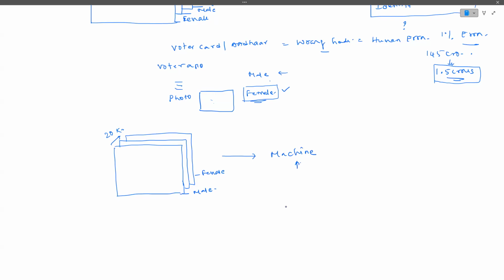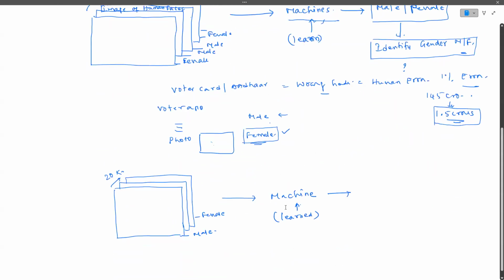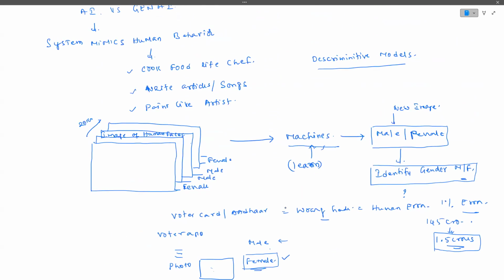The machine learns how to differentiate between a male and a female. So if you give a new image, the machine will tell you whether the person in the image is a male or a female.